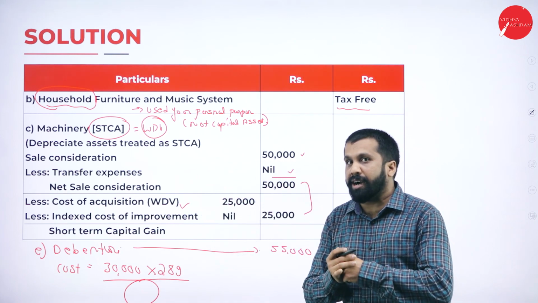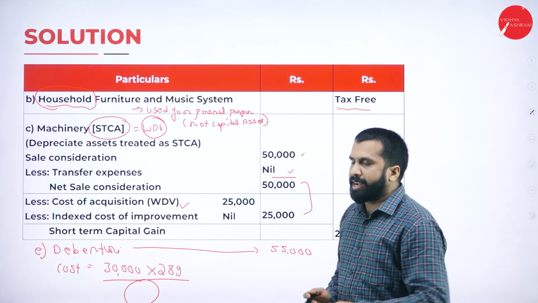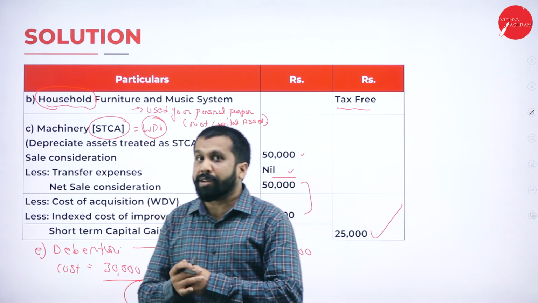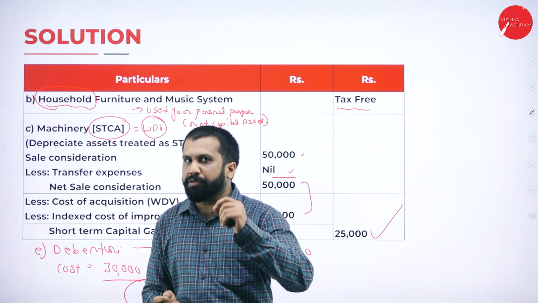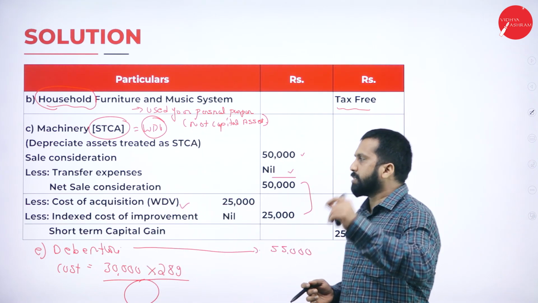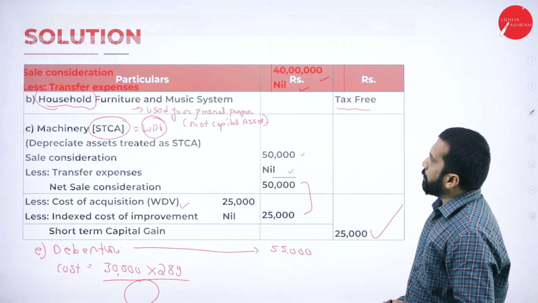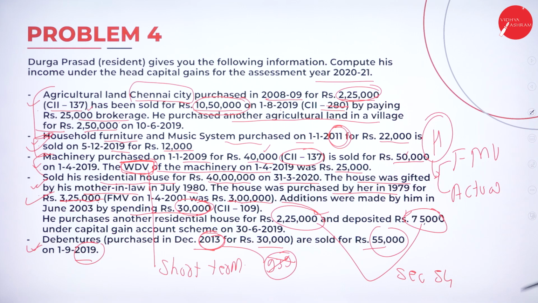Let me know the answer. Clear? So work out and write the answer in the message or your comment box so that I'll cross verify your answer. Before the end of this session, I'll give you the answer, but you have to work out and show me the answer. Now, this is all about your problem number 4, Durga Prasad.